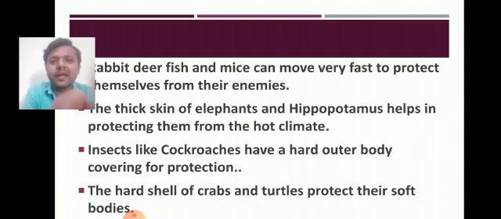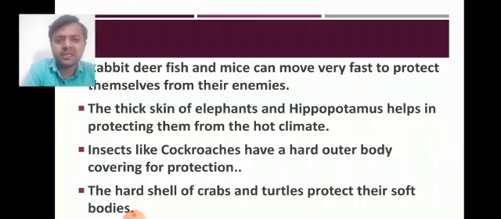Moving on, the next adaptation is that insects like cockroaches have a hard outer body covering for protection. You might have observed the cockroach in a kitchen, in a basin, in a pipe. The cockroach has a very hard covering.